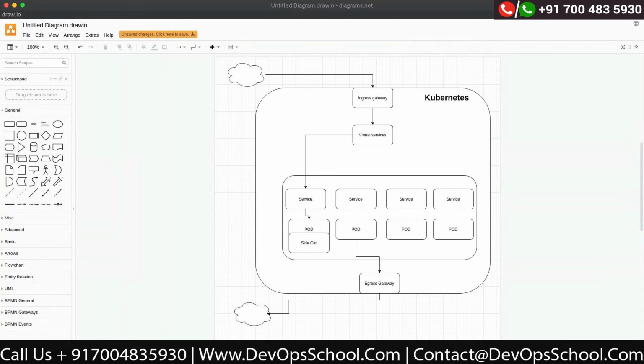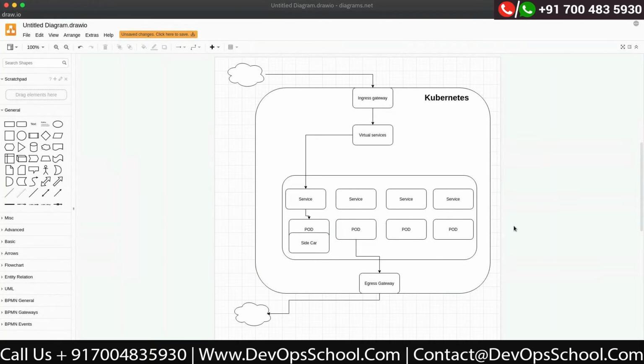Means these three components are mandatory, or if we use the sidecar, all the proxies, rules, and all can be integrated over there, without ingress or egress? Yes, nothing is mandatory here. I'm just saying that the Envoy proxy can run at these places as an edge proxy. Edge proxy means at ingress and egress points, and as sidecars.